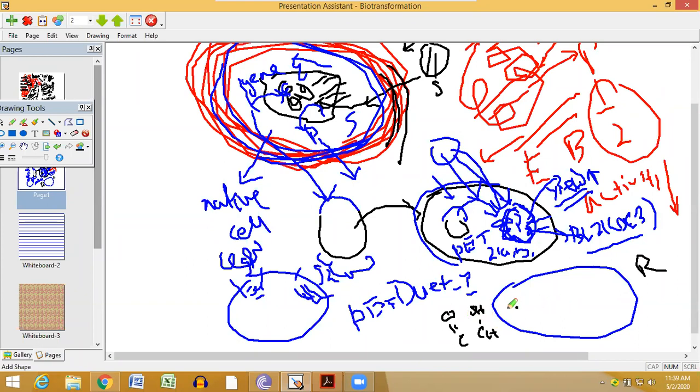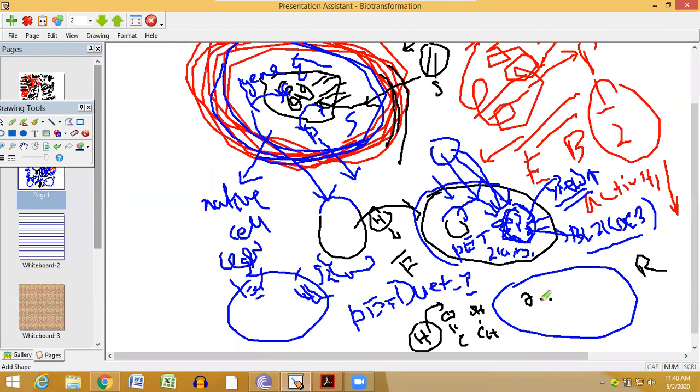When you are doing this kind of reduction, how does it occur? Reduction occurs through hydrogen. You need to add hydrogen. Now, where will the hydrogen come from? If you add free enzyme, then you have to add an external source of hydrogen. But if you add the whole cell, do you know what the beauty is?